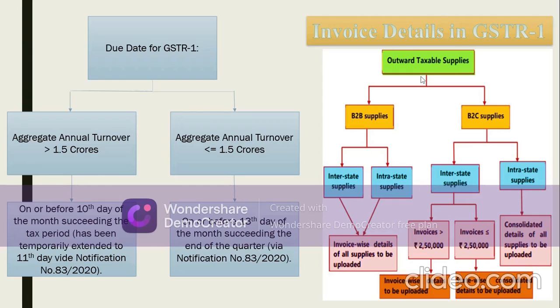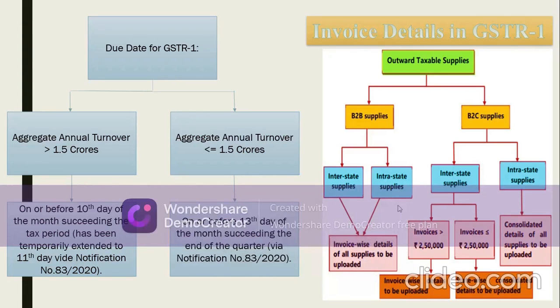In case of B2C supplies, as the name suggests, these supplies are made to end consumers or customers who are final consumers of the product and who do not intend to claim input tax credit. Hence, the terms are a little liberal in this respect. In case of interstate supplies, only if the invoices exceed 2.5 lakh, invoice-wise details need to be furnished. In all other cases, state-wise consolidated details are enough. And even in intrastate supplies, only consolidated details of supplies are enough.